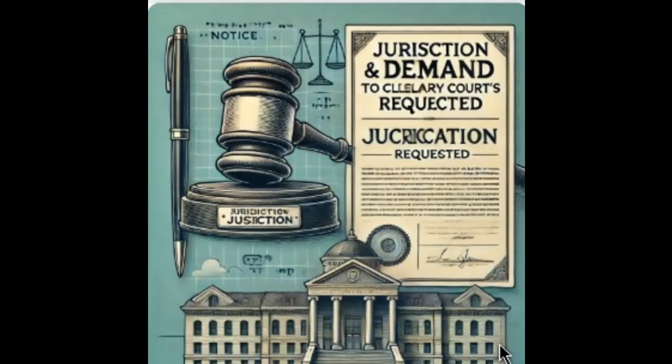Notice and demand to clarify character of court's jurisdiction, legal basis and procedural rights. Understanding court jurisdiction. Jurisdiction refers to a court's legal authority to hear and decide a case. Failure to establish proper jurisdiction can render all rulings null and void. Courts operate under different types of jurisdiction, and it is a litigant's right to demand clarification before proceeding.